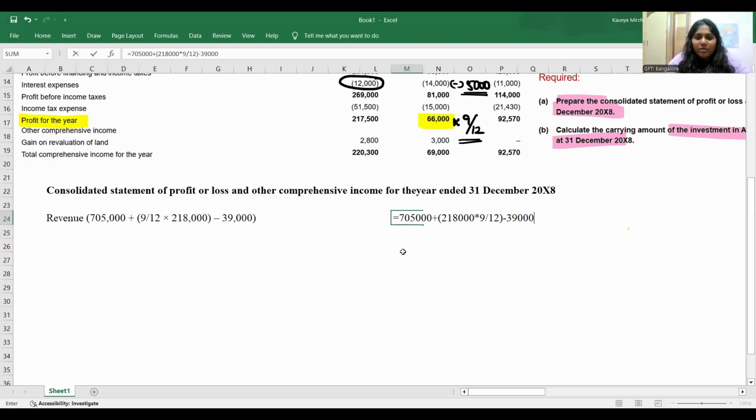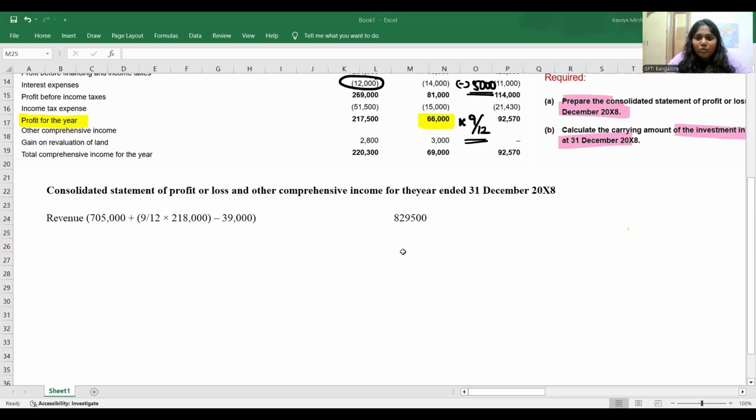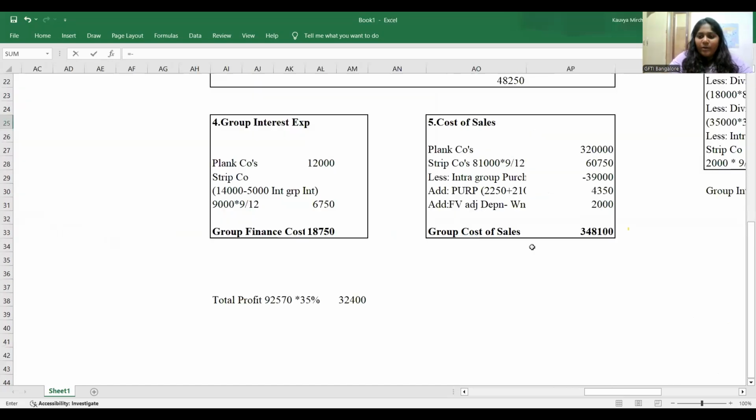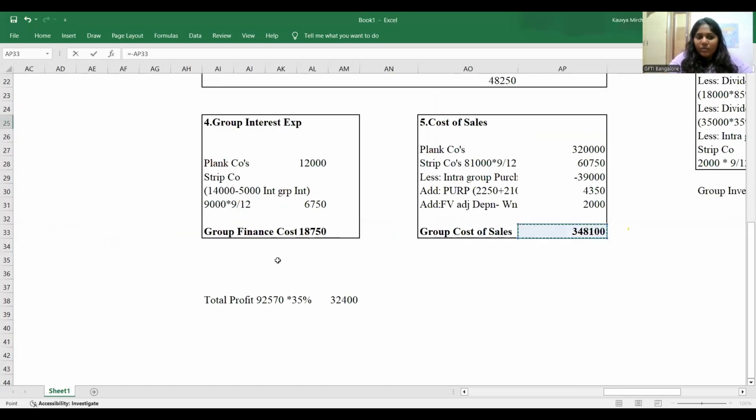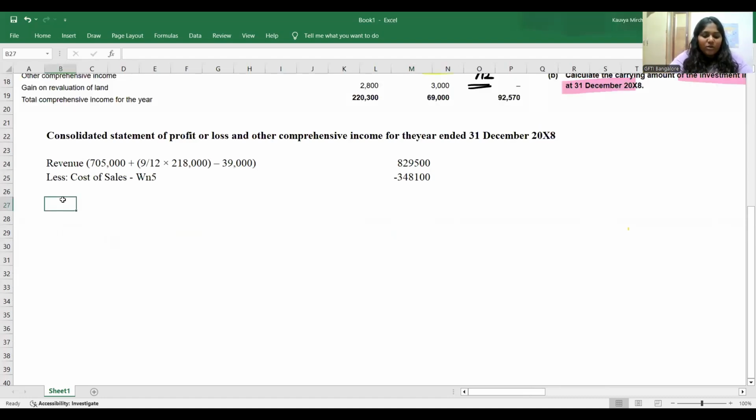It will give me a revenue of how much, guys? It will give me a revenue of 2,829,500. Thank you. Then less cost of sales. We have calculated and kept aside. Cost of sales coming from working note number, I think it was 5. So you can go give a reference directly to the cell. That is of 348,100, right? And then I'll get gross profit. I'll calculate gross profit and all of that later. It is not relevant now.